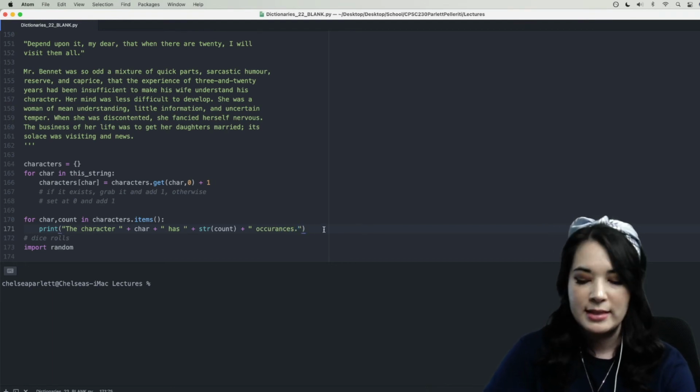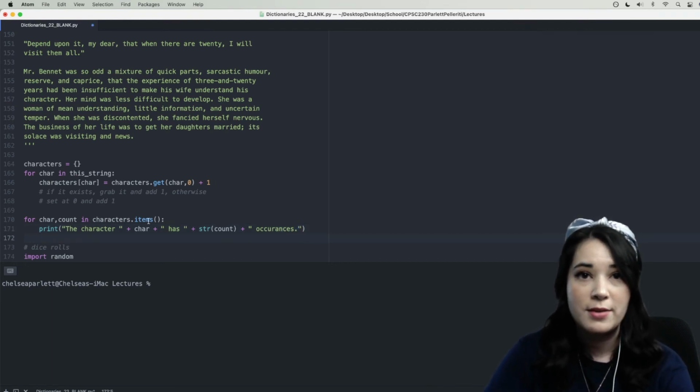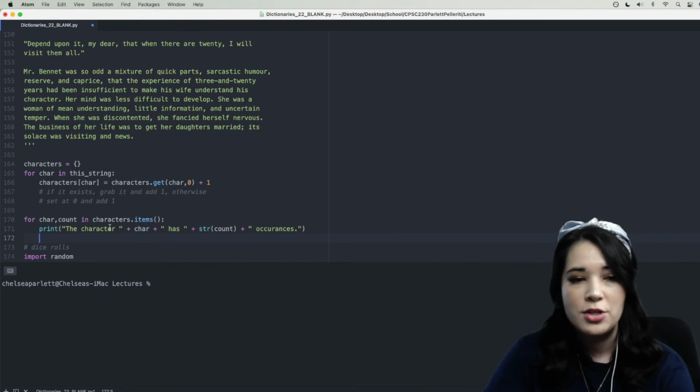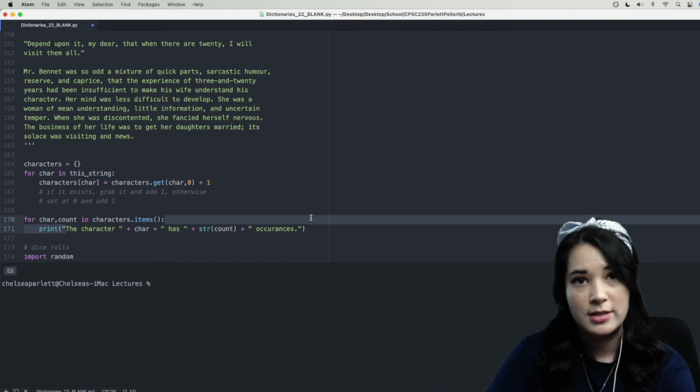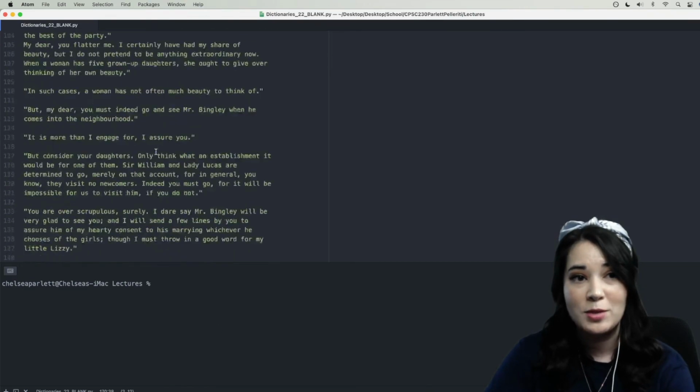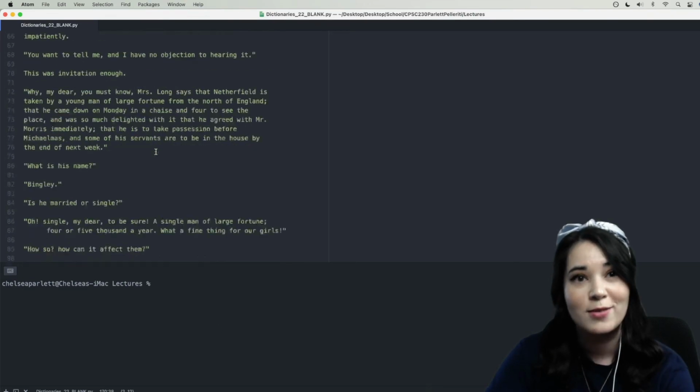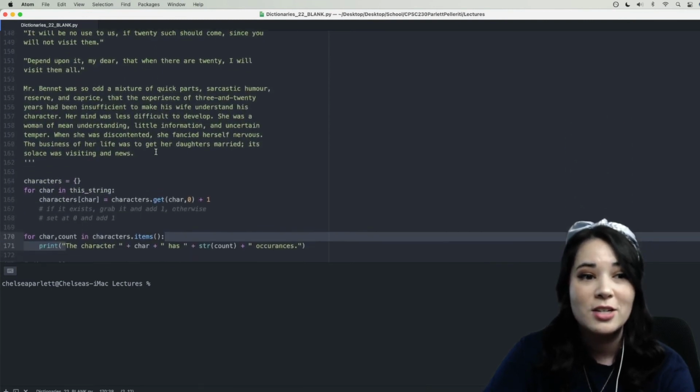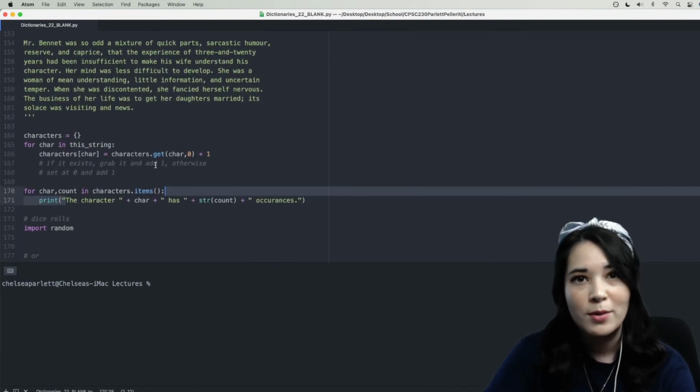So this is basically going to loop through all of the key value pairs as a tuple, and it's just going to print out a statement, the character blah blah blah has this many occurrences. All right, so again, this would be very hard to do by hand. This is a very long chapter and there's so many characters, but we've made easy work of it with our dictionaries.